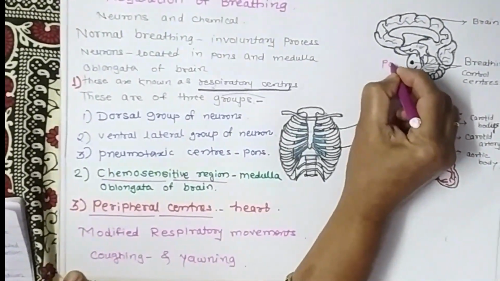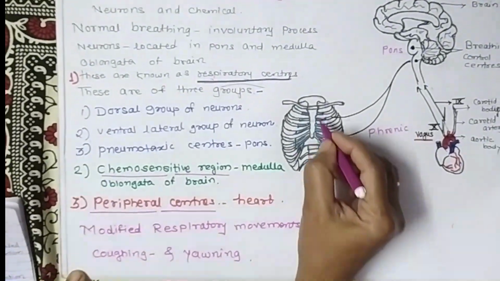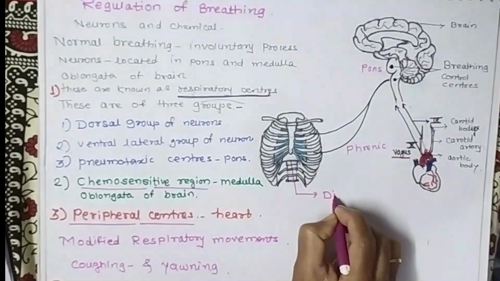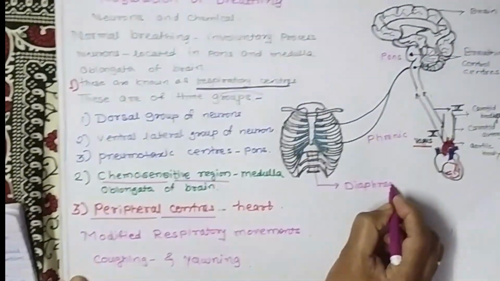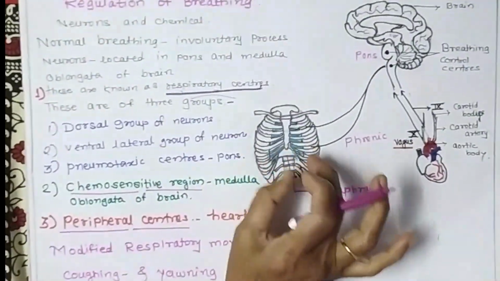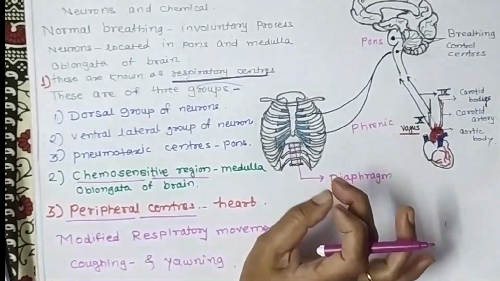This part is called the pons. This is the medulla oblongata. Then this is the thoracic cage. This part is the diaphragm. And here are the intercostal muscles, which are also involved in controlling the rhythm of breathing.